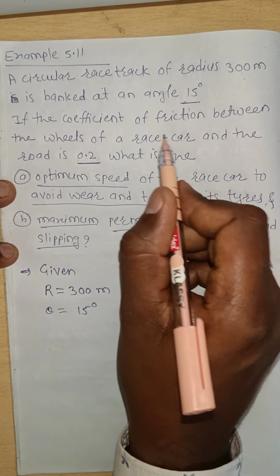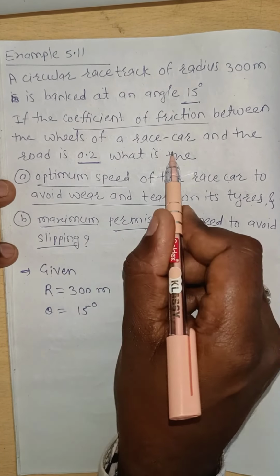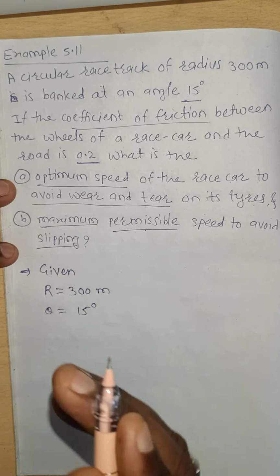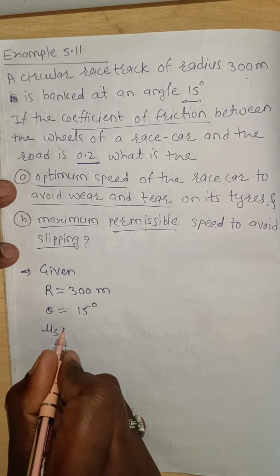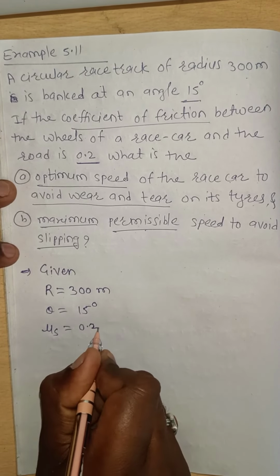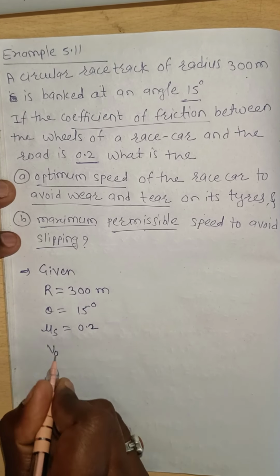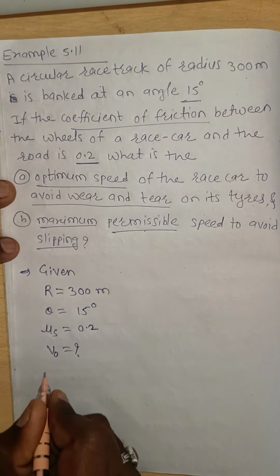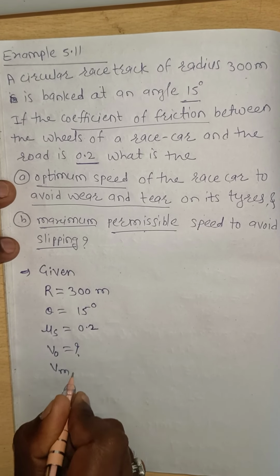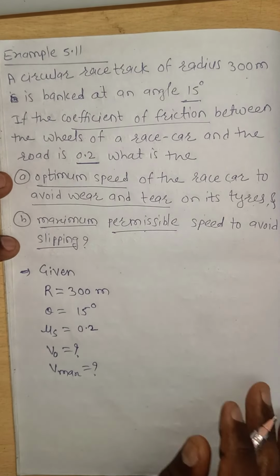The coefficient of friction between the wheels of a race car and the road is 0.2, that is coefficient of static friction mu s is 0.2, and we have to find out the optimum speed, v optimum. Also we have to find out the maximum speed on a banked road.